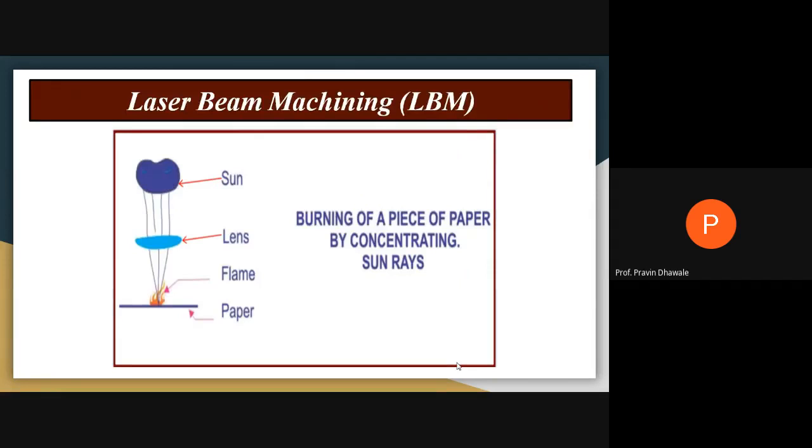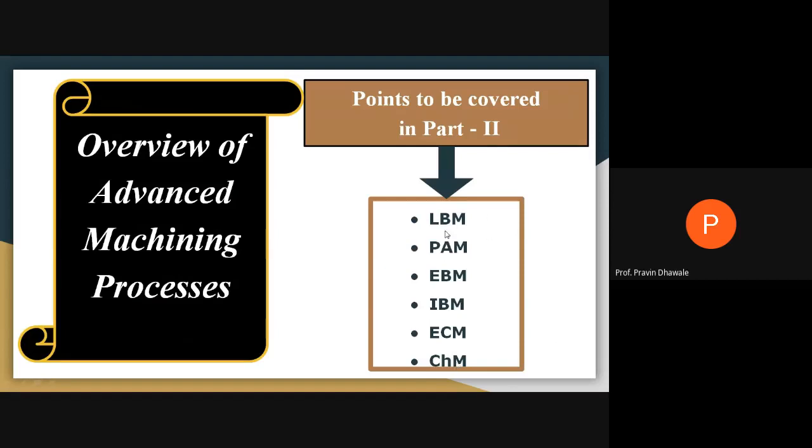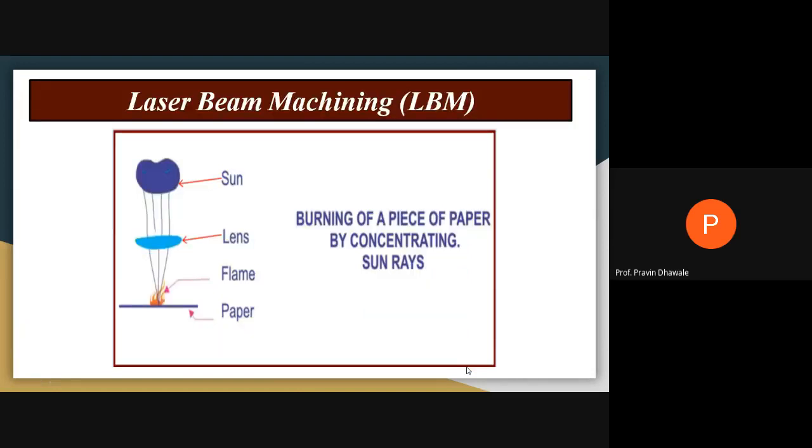If you are observing this diagram, the first type, where this plasma, laser, electron, ion come under the category of thermal energy based machining, and these two come under the category of chemical energy based machining, electrochemical machining and chemical machining. So the first type of thermal energy based machining is laser beam machining.